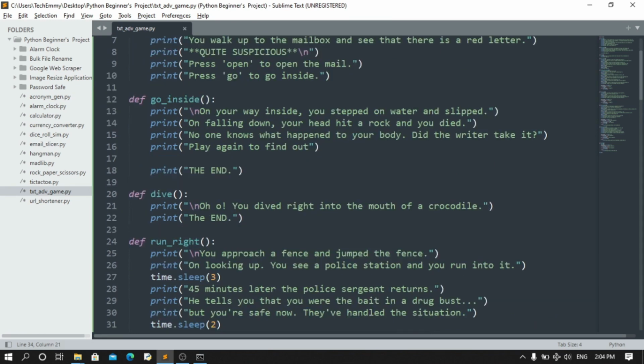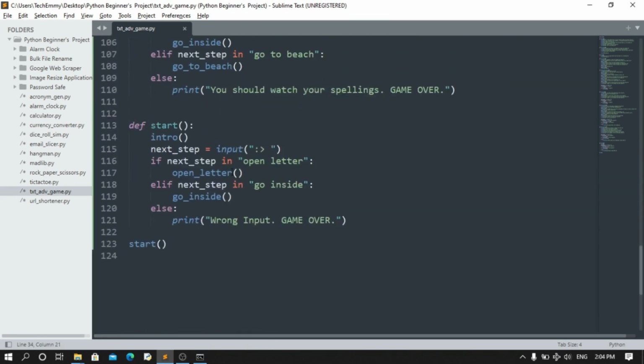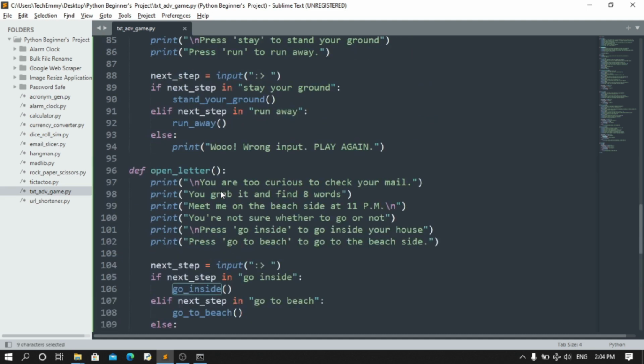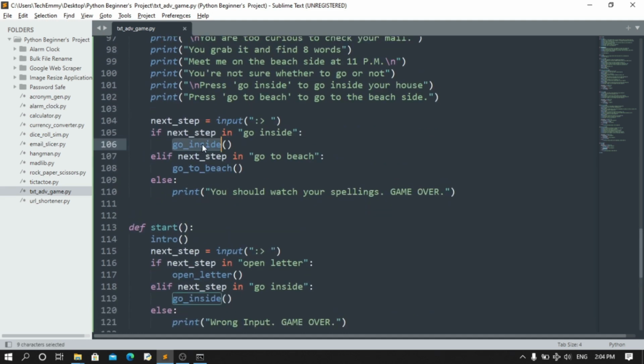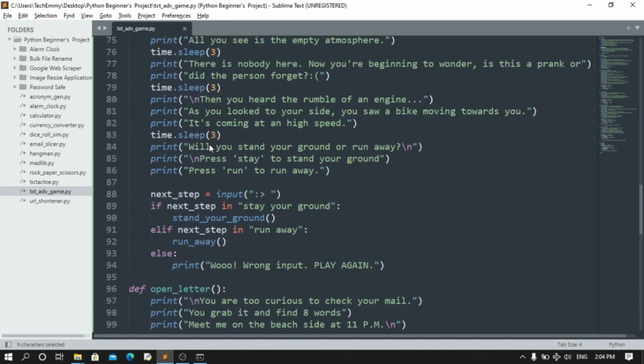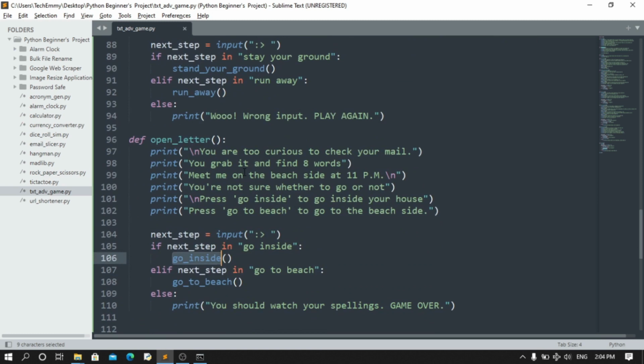Now you see, it's not that complex. You just have to follow each step all the way from the start. You have your intro, the very first one. You print the whole intro part, and then if you choose to open the letter, or go inside, the person dies. When the person opens the letter, you either choose to go inside or go to the beach directly. If you go inside, the person still dies.